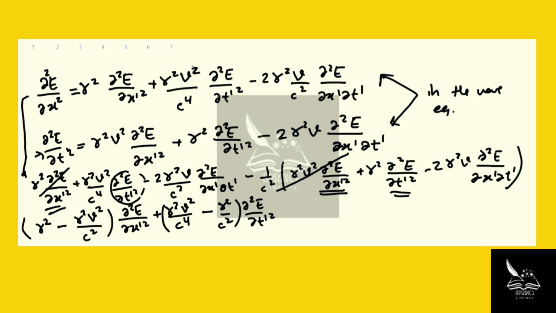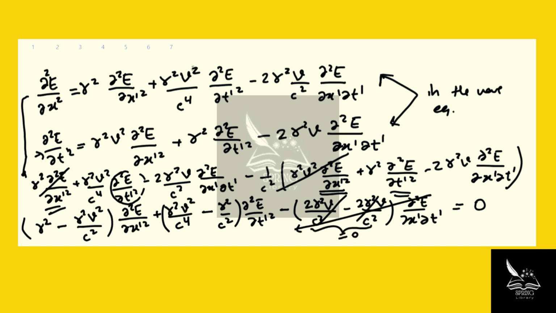The last term we have, let's put minus here, we have 2 gamma squared v over c squared minus 2 gamma squared v over c squared. Okay, this is going to cancel out this term, d squared E over dx prime dt prime. This is going to be equal to 0 because we're writing the wave equation, right? So now this term is 0, making this entire term 0. So the term that has the mixed derivative is gone. So we're left with this part.